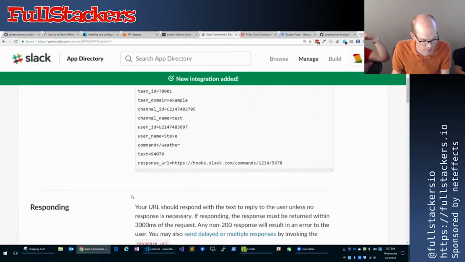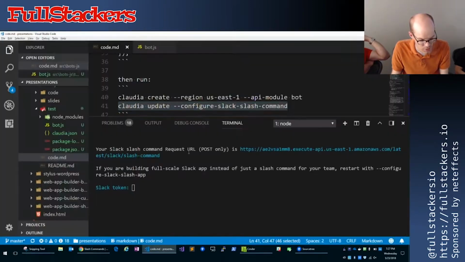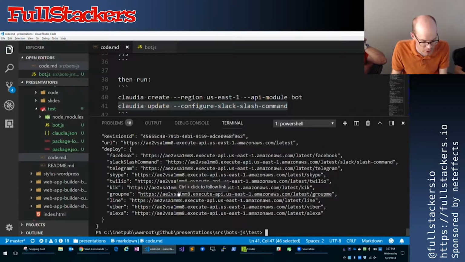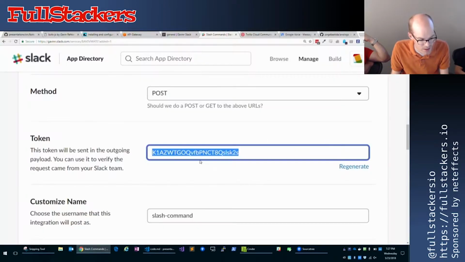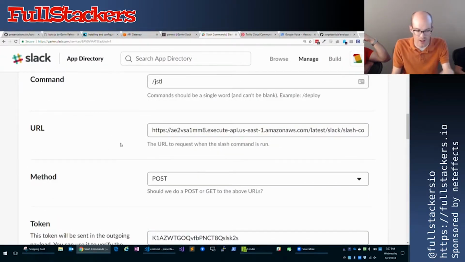And we need to grab the token here. So I'll just paste that in here. Use the same token there. And so now that's configured for Slack to work. Now I'm just going to grab the API endpoint from here and paste that into the URL. This is the URL that Slack's going to hit whenever I call this / command. It's going to take my text and pass it to this URL.